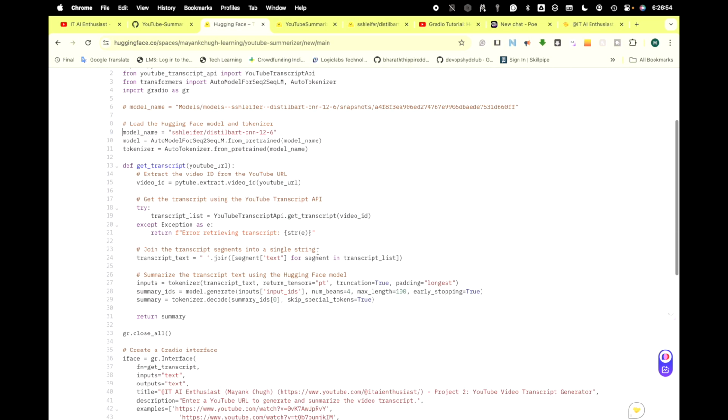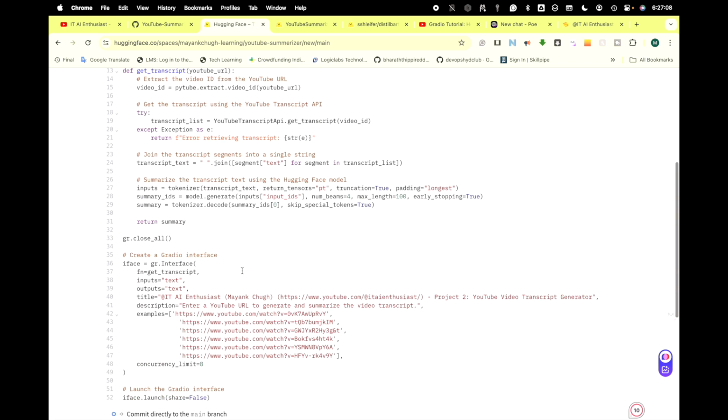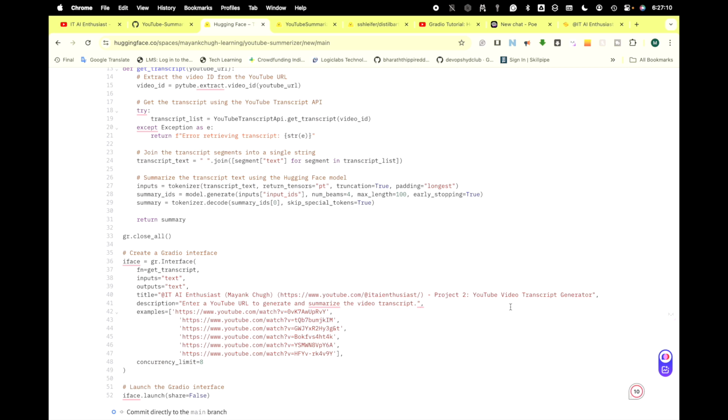Now if you see, this code is using AutoModelForSeq2SeqLM and from_pretrained. This is AutoTokenizer, so it will not have the issue of the max length of 1024. Basically it's a YouTube transcript generator and summarizer.